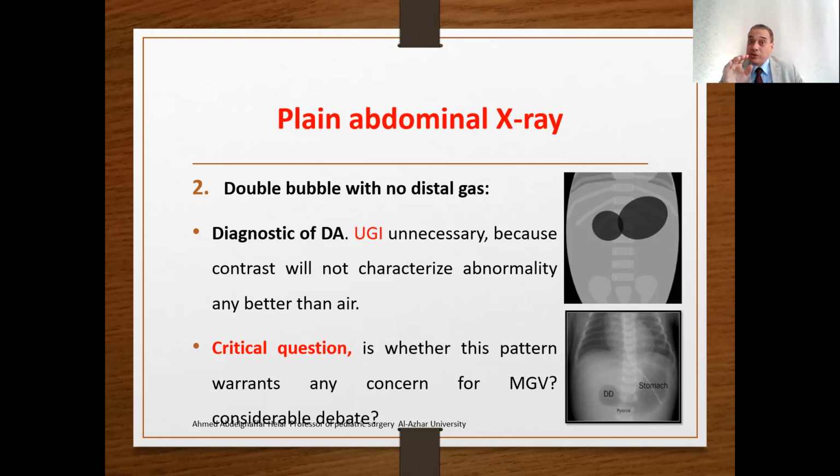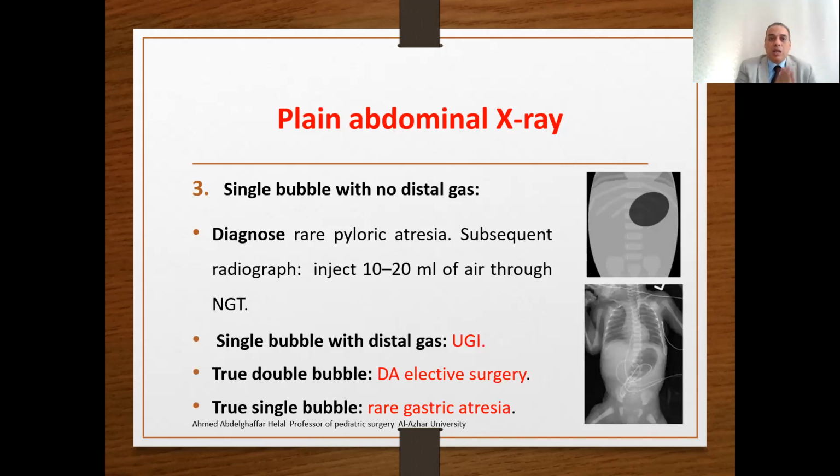Some authors claim that if you suspect clinically minimal distension, bilious vomiting, or suspicion of malrotation, please perform an upper gastrointestinal contrast. You may be faced with a single bubble with no distal gas. As we said, this is a single bubble X-ray with no distal gas.